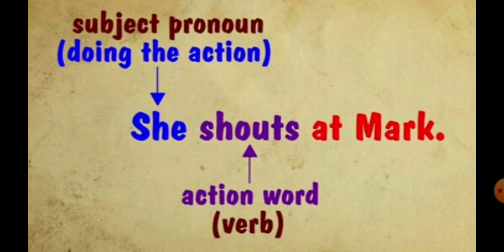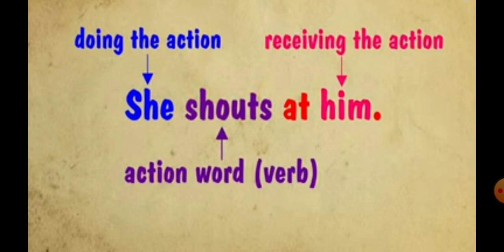She shouts at Mark. Here, she is a pronoun which is doing an action. She must be shouting at someone. So, here in this example, she is shouting at Mark. Mark is receiving the action which is done by the girl. Hence, Mark will be the object and the girl will be the subject. From this example, we can conclude that a subject pronoun performs an action whereas an object pronoun receives the action.